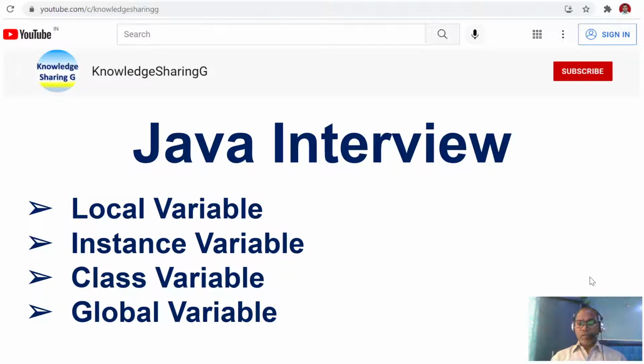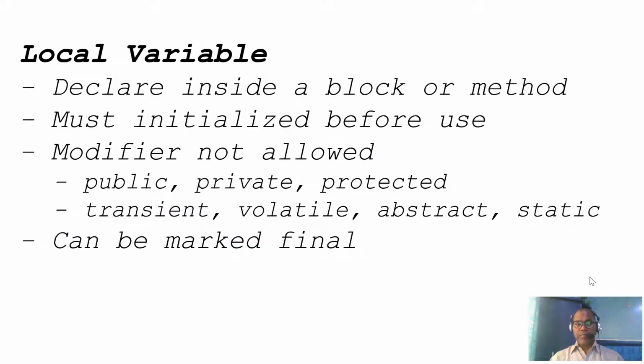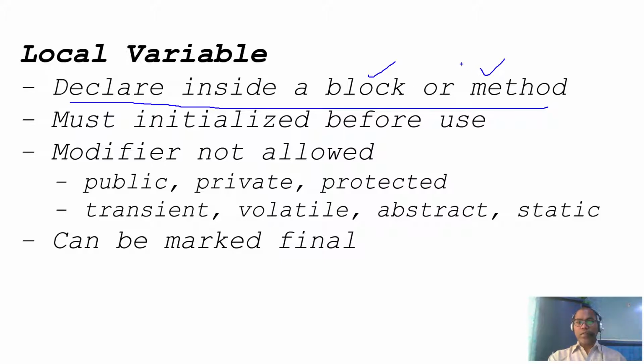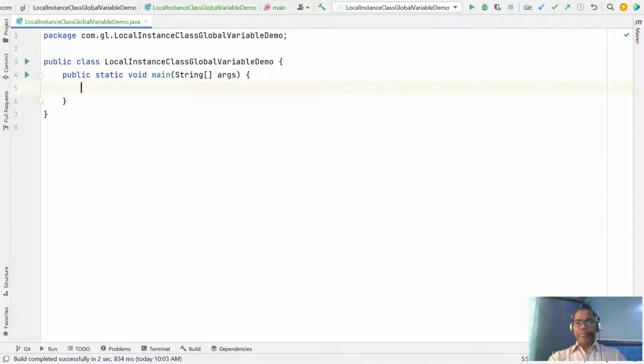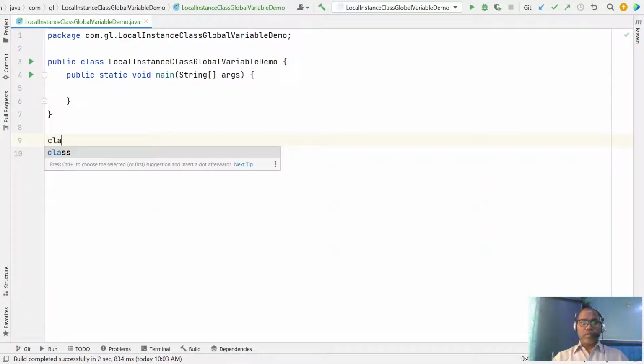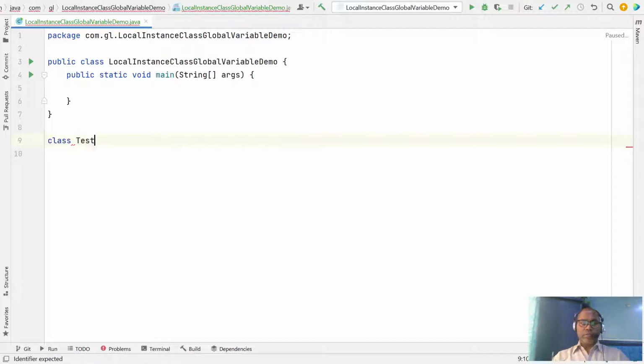Okay, so let us discuss first the local variable. A local variable is declared inside a block or method. Whenever you declare any variable inside a block or method, that is a local variable. Let's see an example. Say we have one class Test.